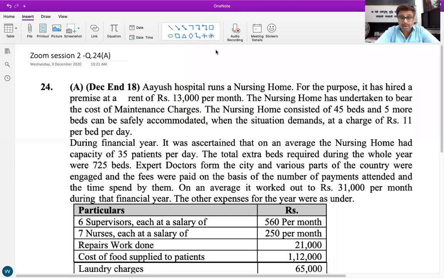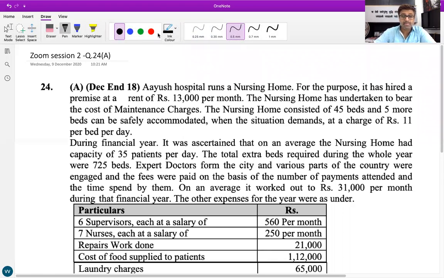Okay, so we are solving question 24A of the university paper. Isha Bhatt from Karalibag, unmute yourself and read the question. Ayush Hospital runs a nursing home. For the purpose, it has hired a premise at a rent of rupees 13,000 per month. What is this? Fixed cost. Rent of 13,000 per month is fixed cost.